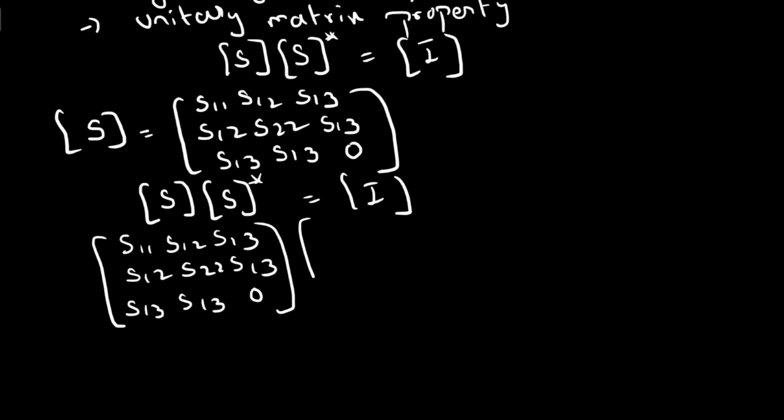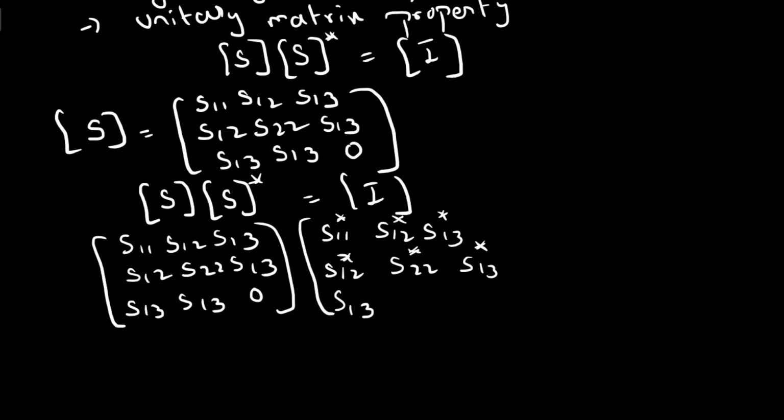And with respect to the complex conjugates S11 star, S12 star, S13 star, S12 star, S22 star, S13 star, S13 star, S13 star, 0.